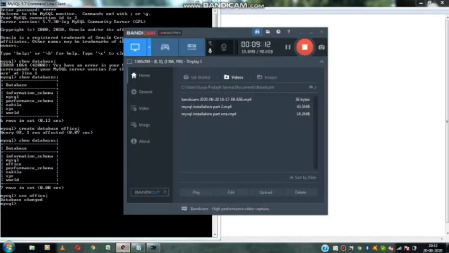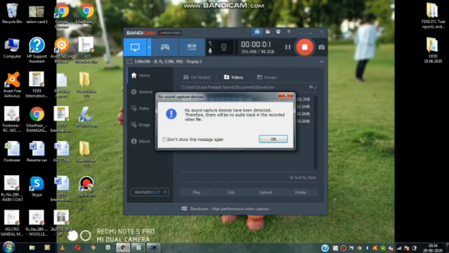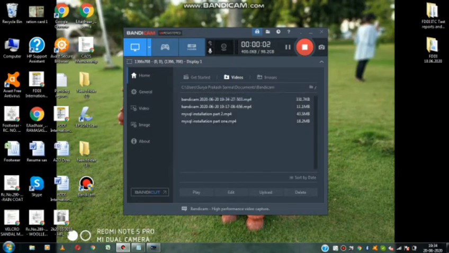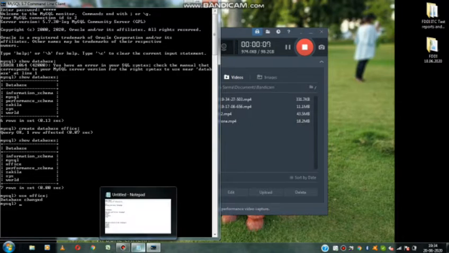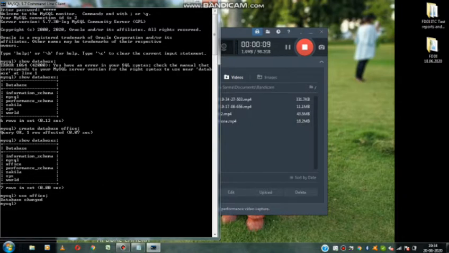Now I will show you how to create the table. How to create the table? Create table.